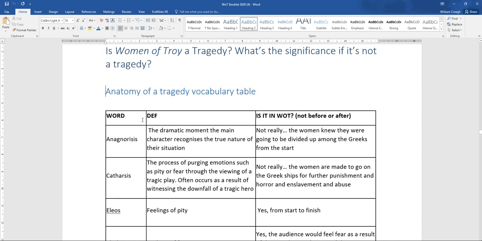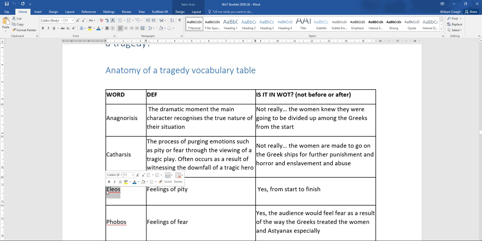So what this table gives us is a whole lot of different words that form part of typical tragic plays, what those words mean, and whether or not those terms are actually in Women of Troy. So for example, looking at this word here, anagnorisis, which means the moment when the main character recognizes the true nature of their situation, like when they realize that something is not quite right.